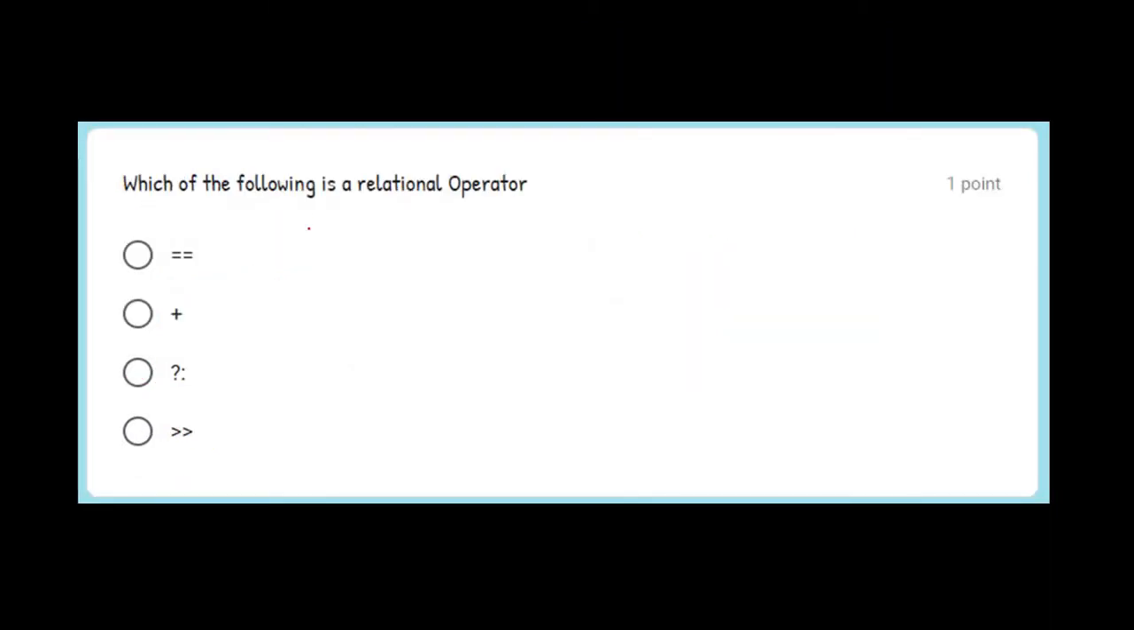Next question. Which of the following is a relational operator? This is a direct question. Is equal to is the right answer.